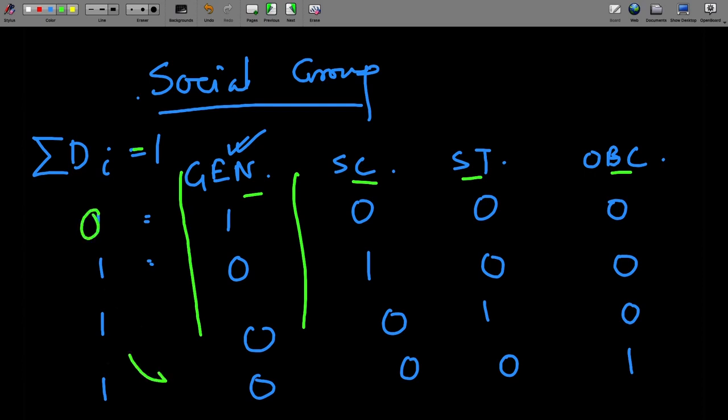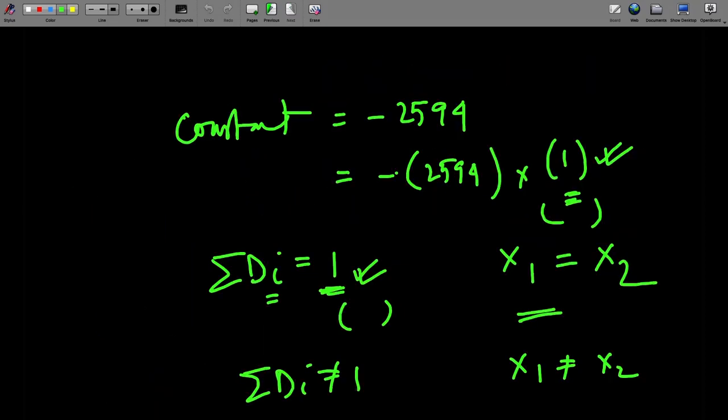So, in this case the summation of di is not equal to 0 for all the cases, or is not equal to 0 for some cases. So, that is where the variation is coming. Essentially, we understand that if I have the summation of di equal to 1, it will have a perfect collinearity with a constant term.